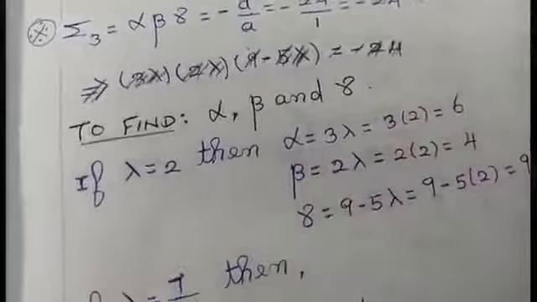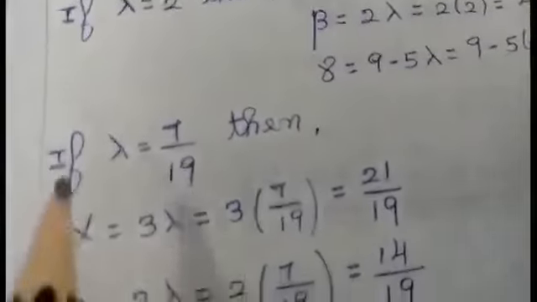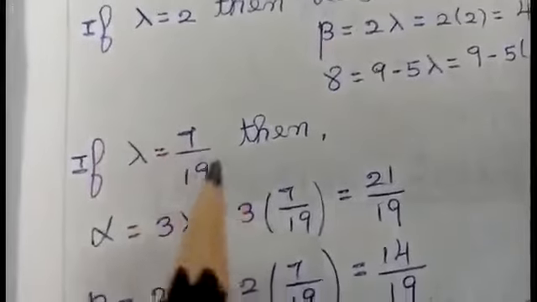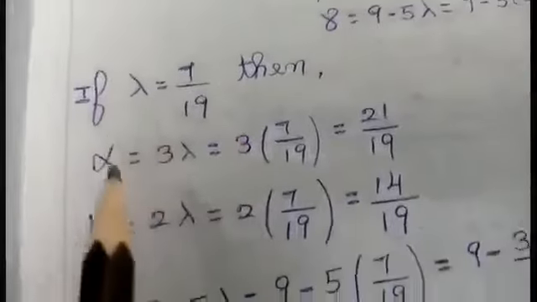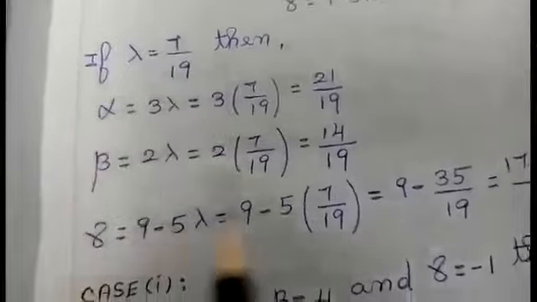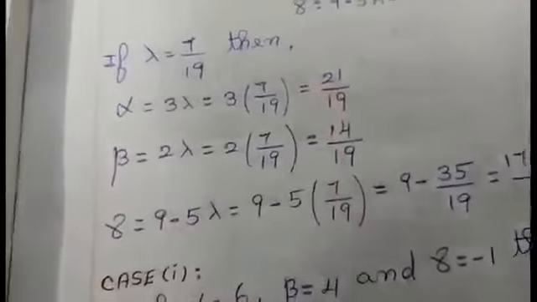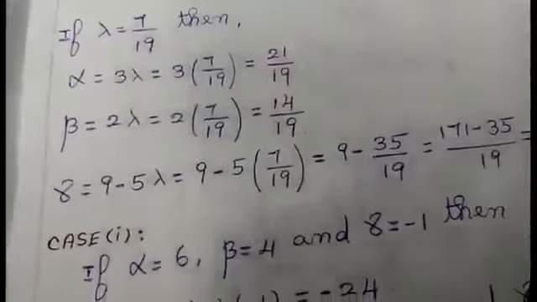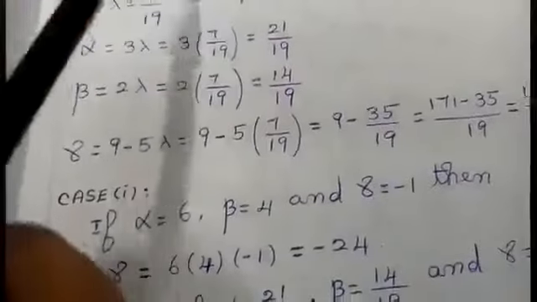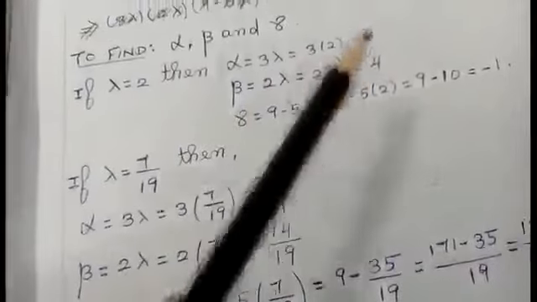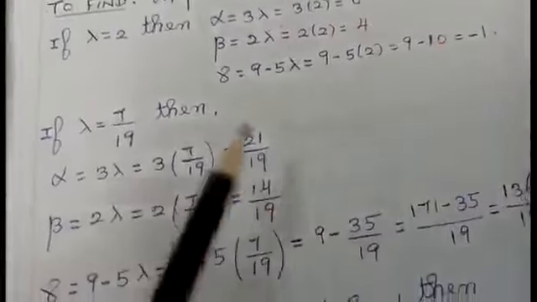And again I'm having another value for lambda, 7 by 19. Again I'm going to substitute those values in alpha, beta and gamma. I'll get the values like this: 21 by 19, 14 by 19 and 136 by 19. Now I'm going to check which pair of answers, alpha, beta, gamma, 6, 4, minus 1, or this pair, satisfies.